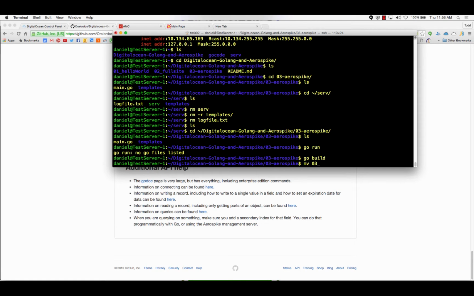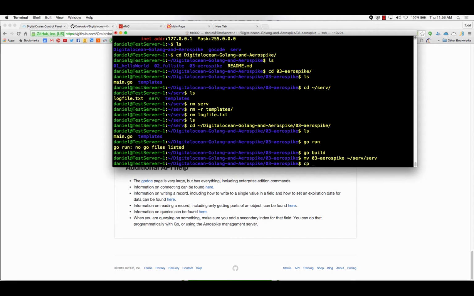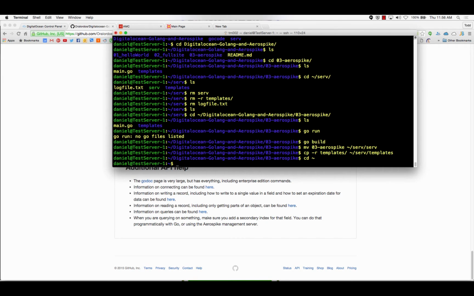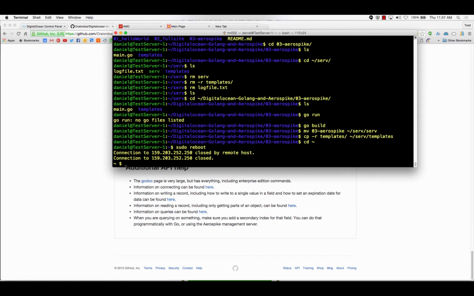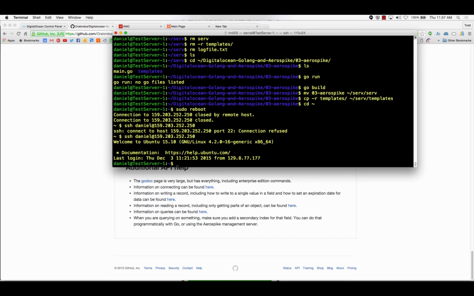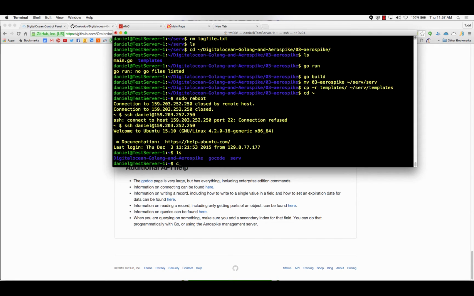So let's move this over to serve/serve. Copy our templates. Copy -r our templates folder over to serve/templates. All right, and let's just reboot the system so that systemd can start up the new server, because that seems to be easier overall. Let's see, is it done yet? No. Done yet? Yes, cool. Reboots fast. No bulky graphical system to have to initialize.